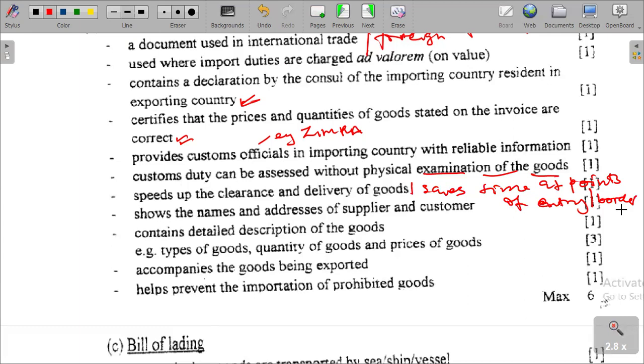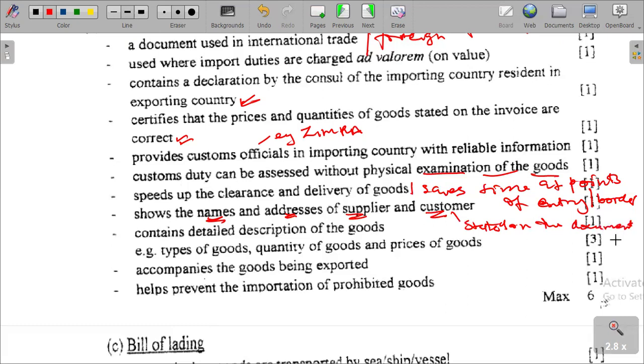So we are saying it also speeds up the clearance and delivery of goods there. It shows the names and addresses of supplier and customer. The names and addresses of the suppliers and customers are stated on the document.